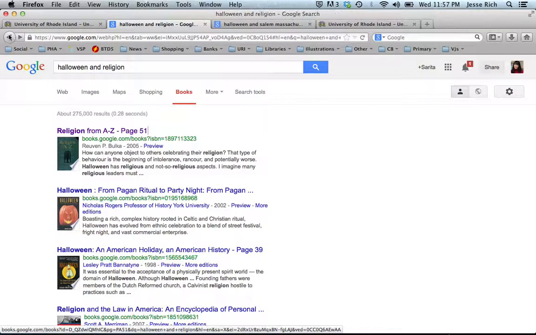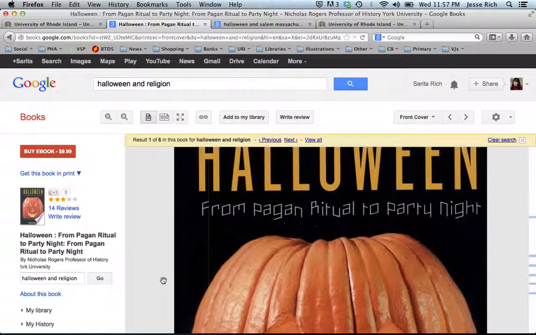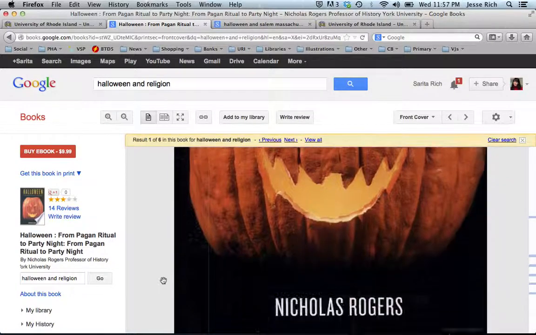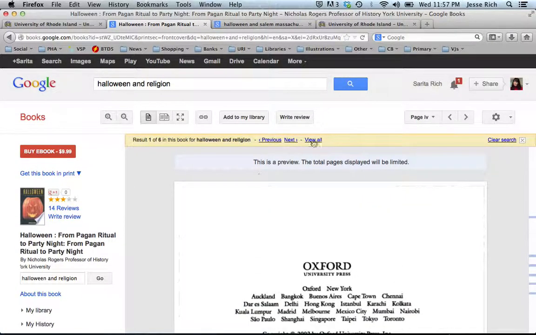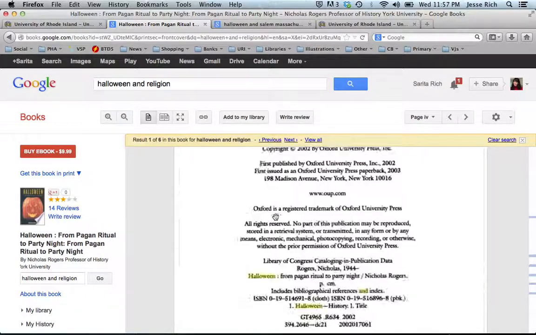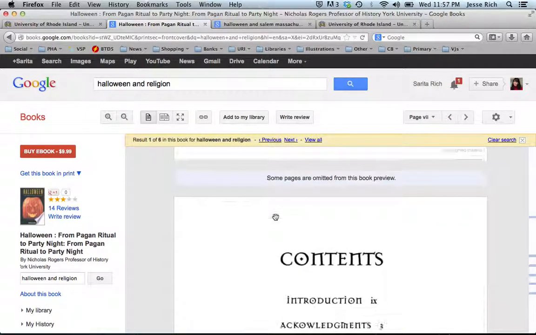But this is what happens when you try to look at a different title that has a restricted preview and might have information that you need. So let's look at this one, Pagan Ritual to Party Night, because it sounds interesting. And sometimes it shows you the cover and the table of contents, publication information, etc.